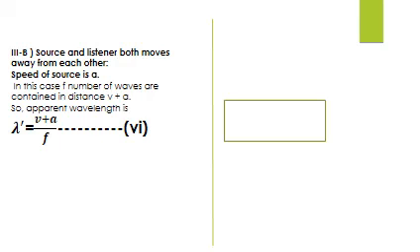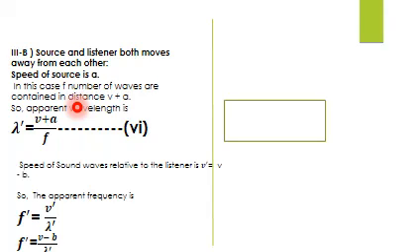Now considering the third part, source and listener both move away from each other, so again the speed of source is a. In this case a fewer number of waves are approaching the listener, so the overall distance is maximum, so it is written as v plus a. Also when the sounding source is moving away, there must be a spreading of wavelengths, so there is an apparent wavelength change. So lambda dash is equal to v plus a upon f. Now the speed of sound relative to the listener is decreasing, so v dash is equal to v minus b because the listener is moving away.